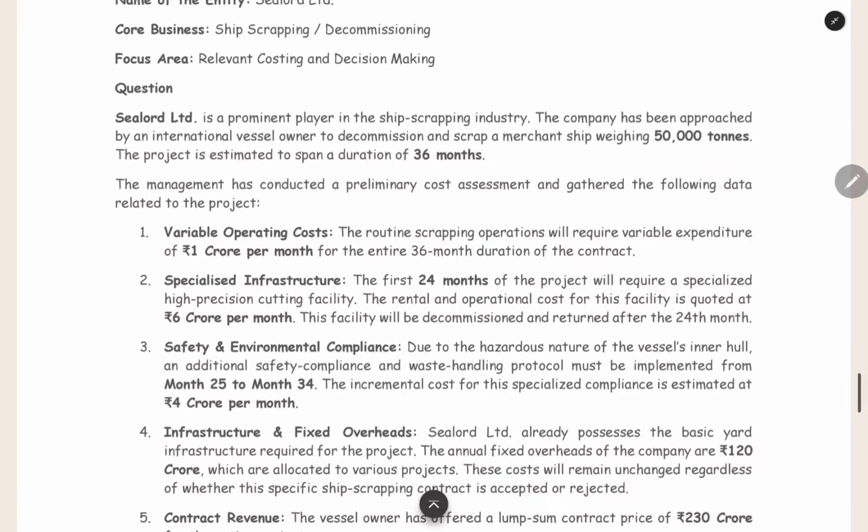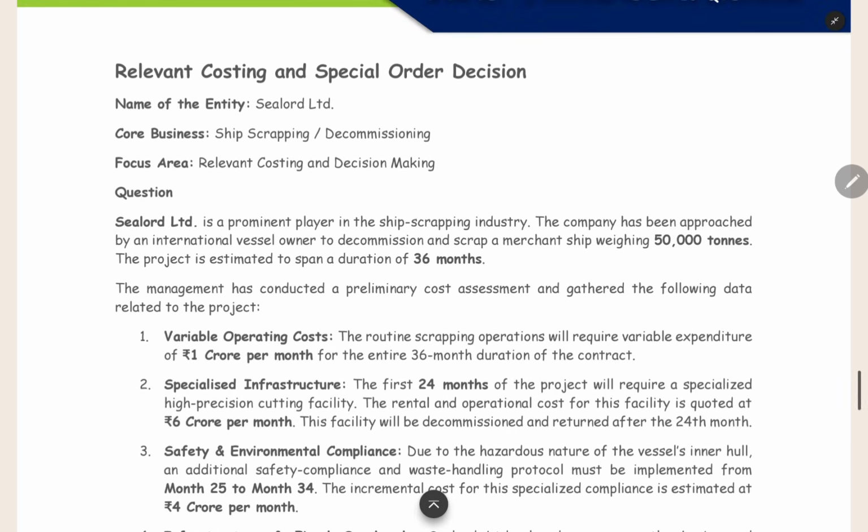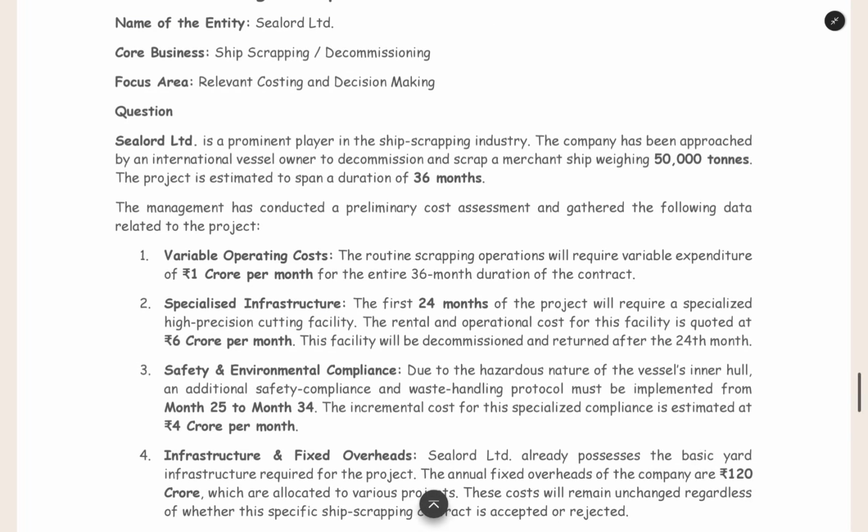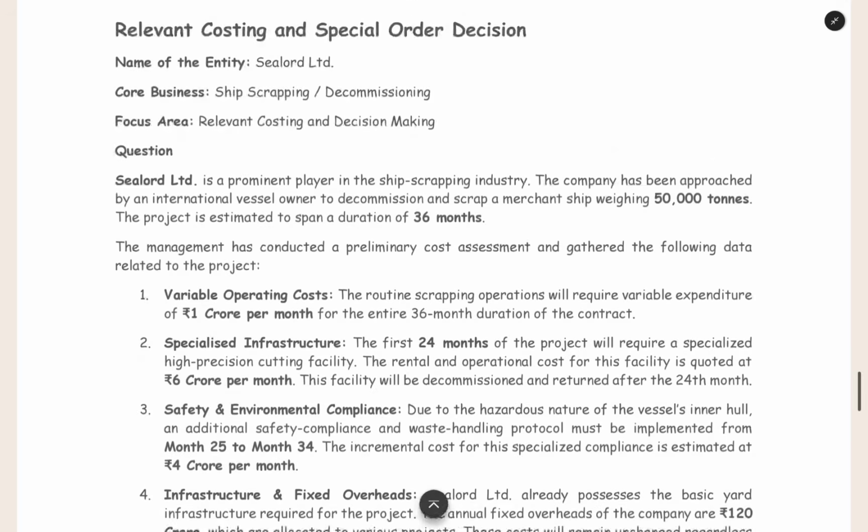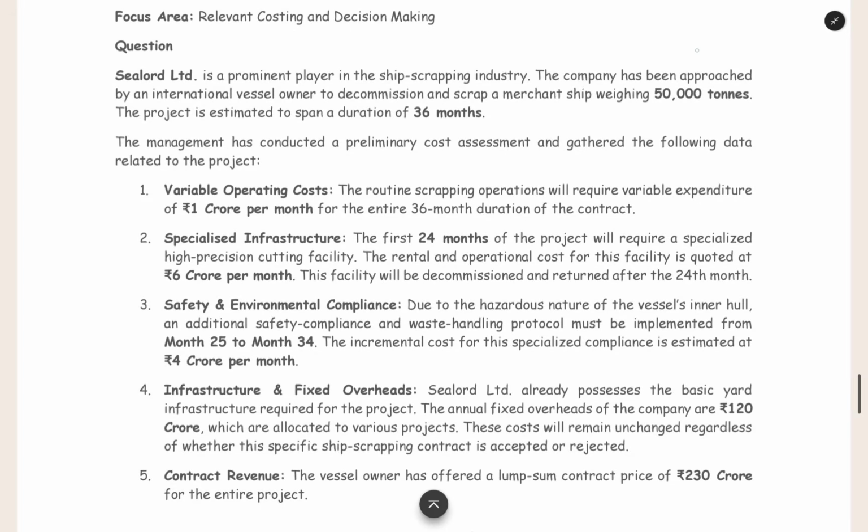What is the question? Sealord Limited is a prominent player in the ship scrapping industry. The company has been approached by an international vessel owner to decommission and scrap a merchant ship weighing 50,000 tons. The project is estimated to span 36 months. Whatever ship they are operating in the sea will be scrapped after the end of its economic life. They will give it to a ship scrapping company, which will dismantle all the parts and sell them, and then give the consideration. So there will be a contract between the ship company and the ship scrapping company. Here we are in the shoes of the ship scrapping company, and we have to dismantle the ship within 36 months.